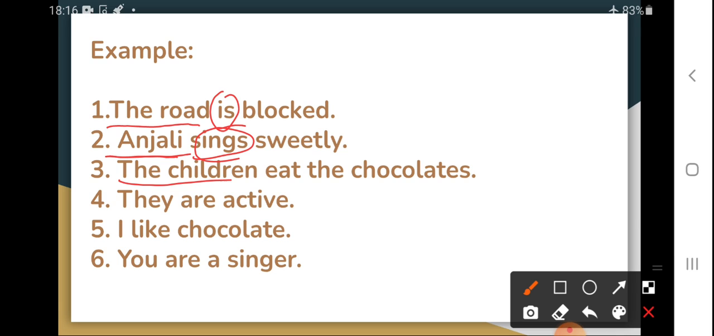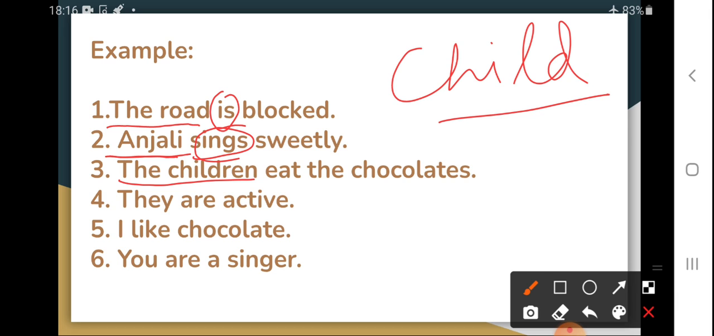Sings. The children. Children is the plural form of child. Child एक बच्चा होता है and children are more than one. Means plural subject it is. We will provide plural verb. Then they means again more than one. Plural verb. I and you, these are exceptions. I is considered as plural and you is also considered as plural. So plural verb is provided in this. In my video, I will explain you why I and you are considered as plural.